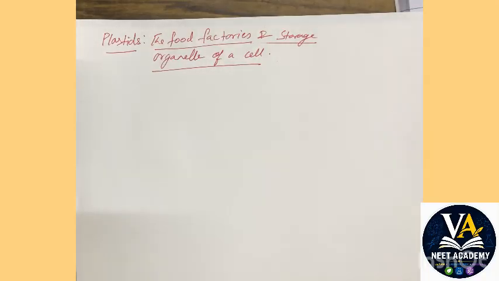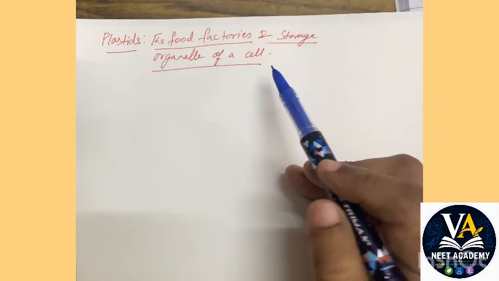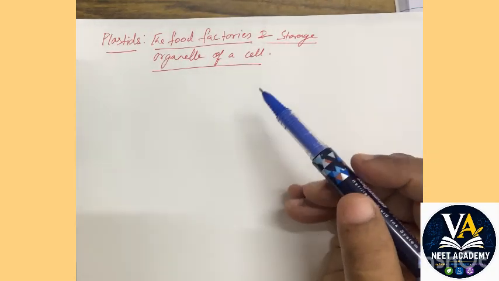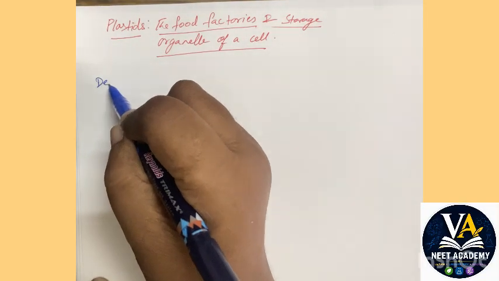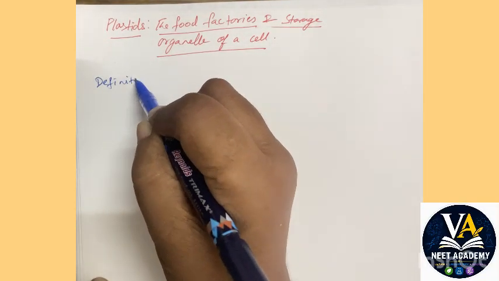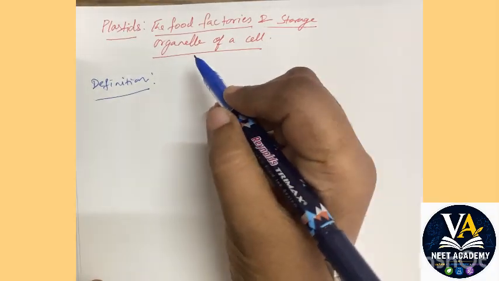Okay, let's start today's class, students. Plastids, the food factories and storage organelle of a cell. Okay, so let us first define what is the definition. How will you define a plastid?